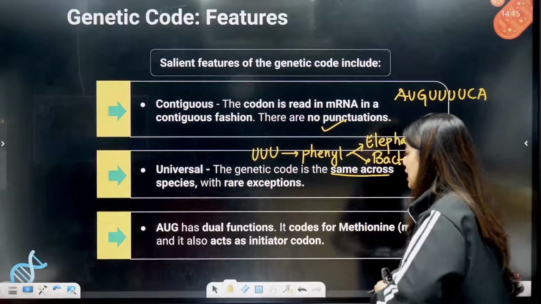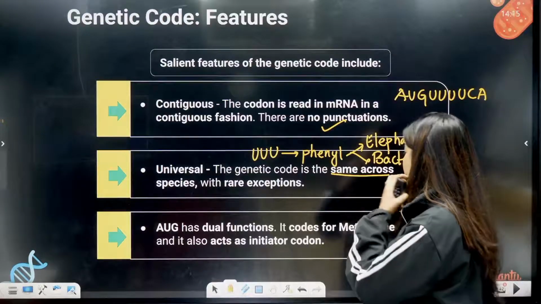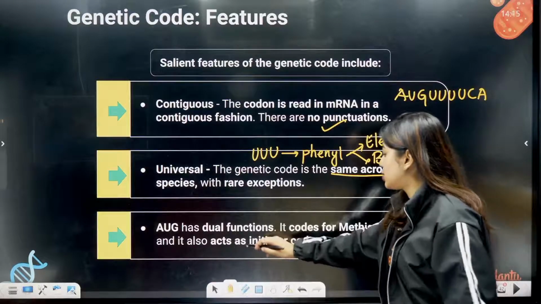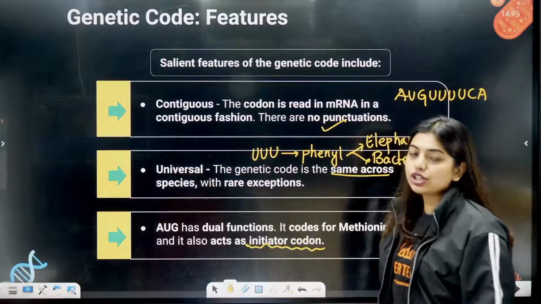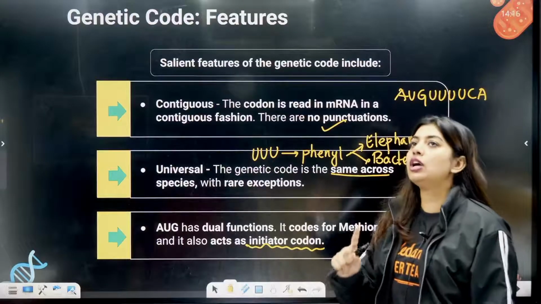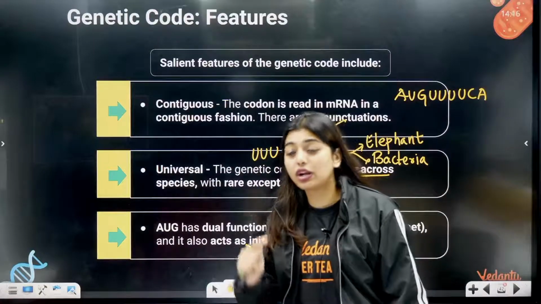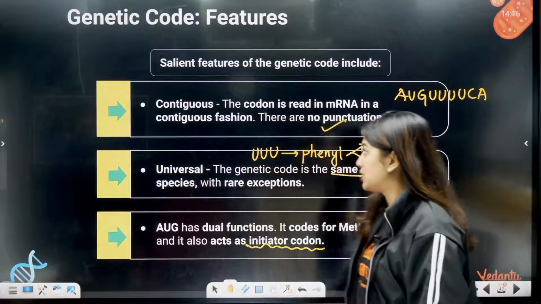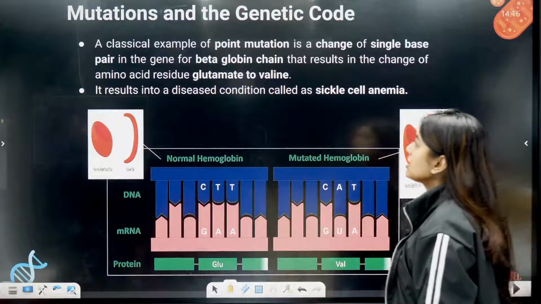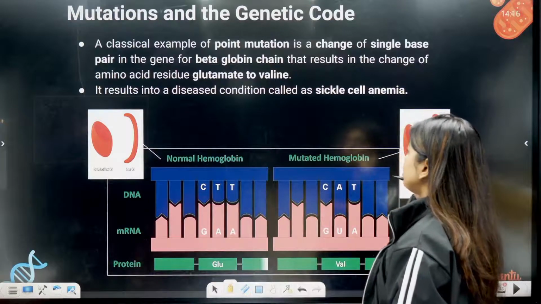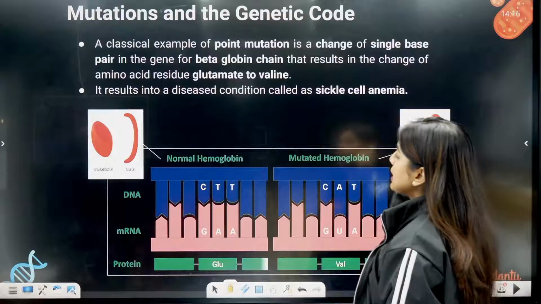Now AUG has dual function. It codes for methionine and it also acts as initiator codon. AUG has dual function. It codes for methionine, but at the same time it is also an initiator codon. That means it helps in initiating the reactions. A classical example of point mutation is a change of a single base pair in a gene.